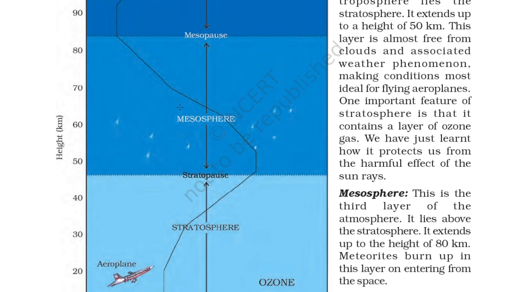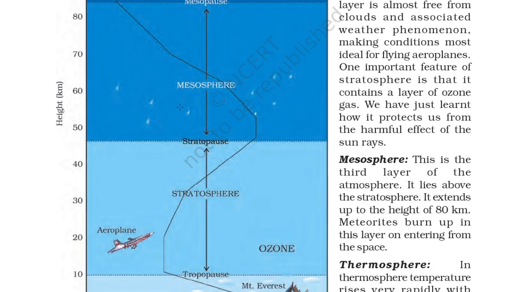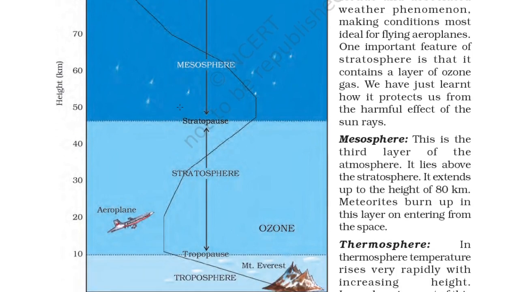So after that is the mesosphere. This is the third layer of the atmosphere. It lies above the stratosphere. It extends up to the height of 80 km.